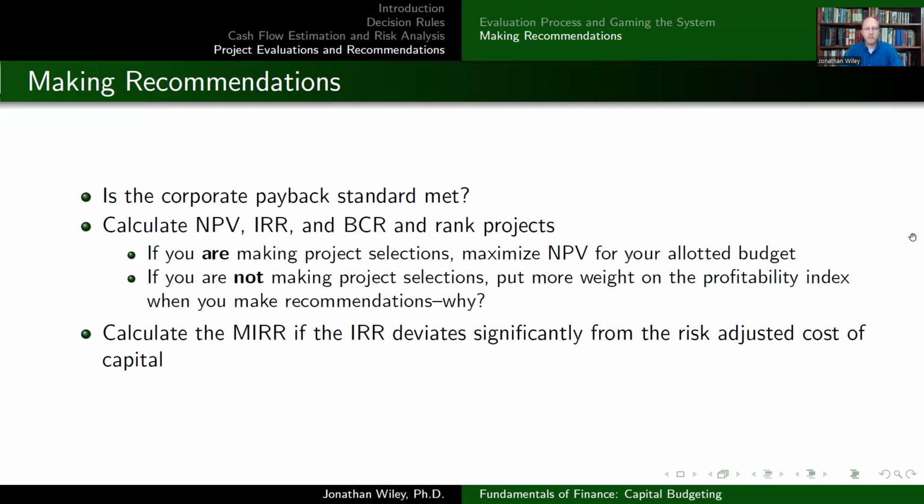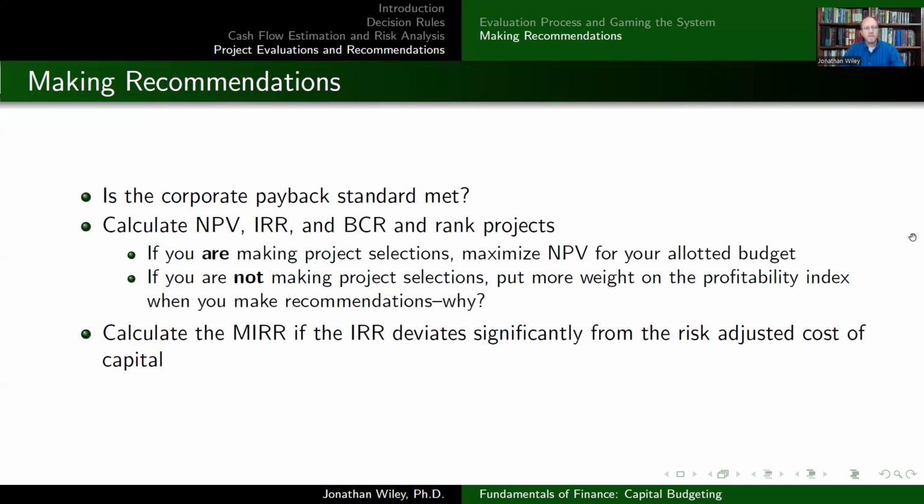So for instance, let's suppose you had $1 million to invest and you had three projects. One of them costs $600,000. The other two cost $500,000 each. Well, maybe the best project is the $600,000 project. But if I do that project and I've got my $1 million budget, I don't have enough money left over to do either of the other two.